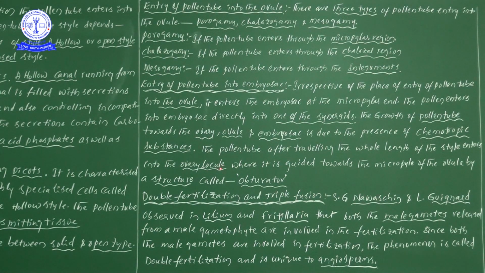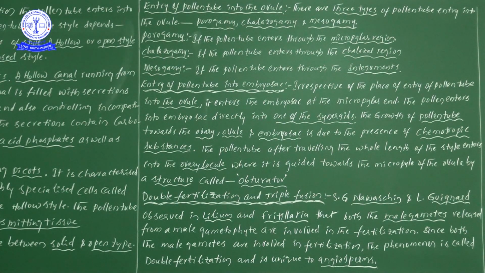Locule means the empty space within the carpel. From this empty space the pollen tube moves towards the micropylar region by the specialized structure known as the obturator.